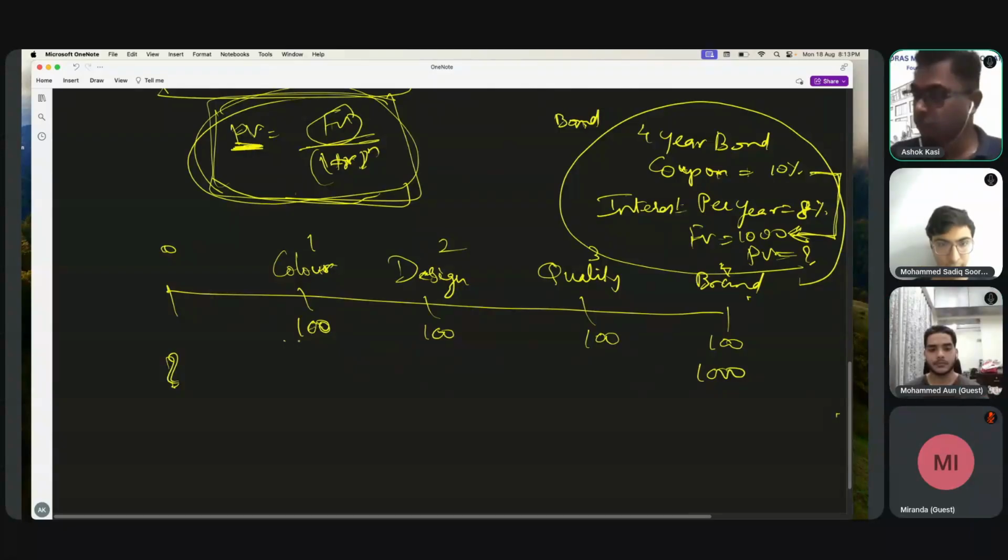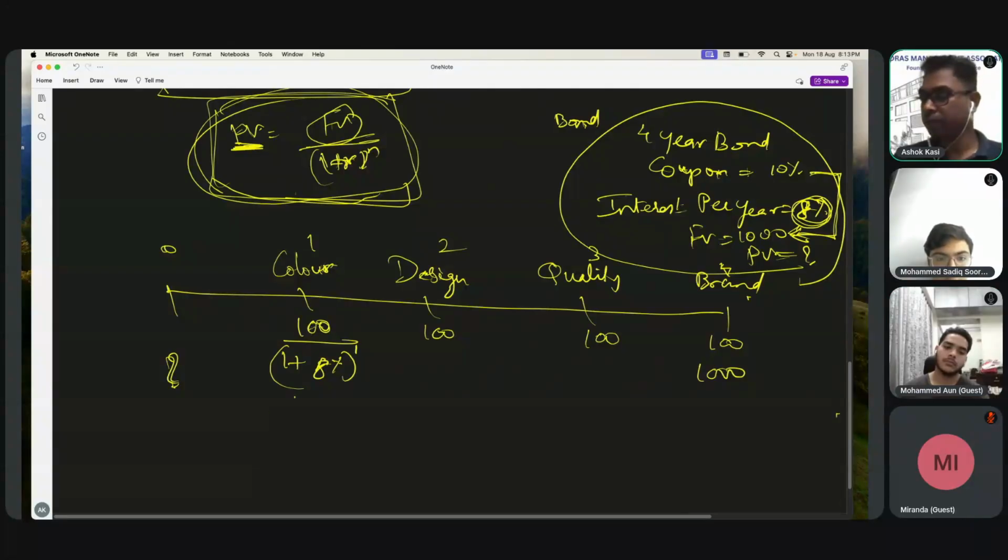So this is the future value divided by 1 plus r. R means the market rate. So in the market, what is the rate available? In the market, it is 8 percent. So 8 percent raised to 1, because it is 1 year away. Understood this one? Yes. Okay, now this has to be done in the calculator.